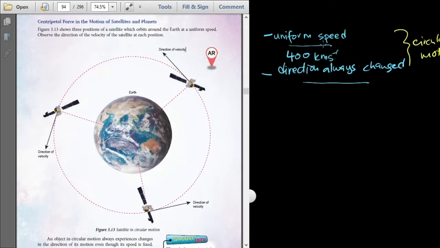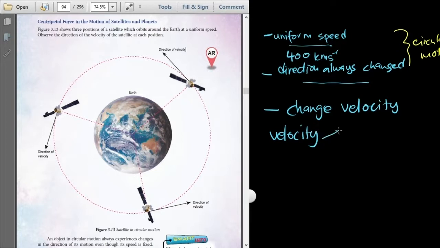Something that is moving with uniform speed and changing direction, we say that it is moving with changing velocity. Velocity, look back at your definition, is speed plus its direction.